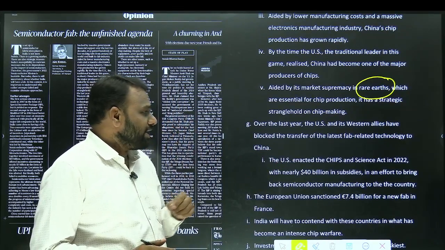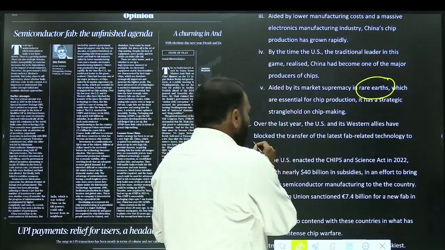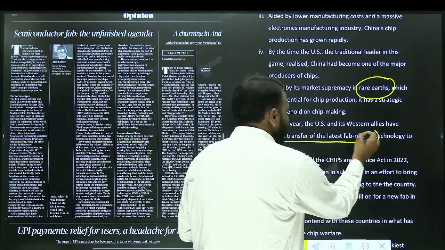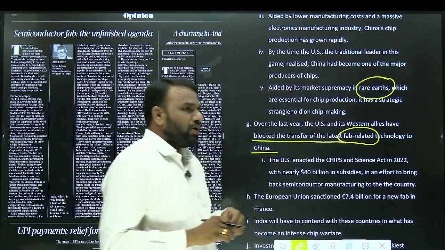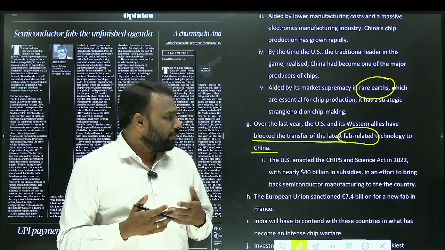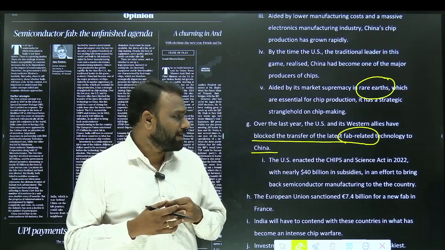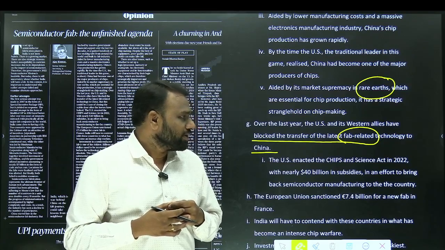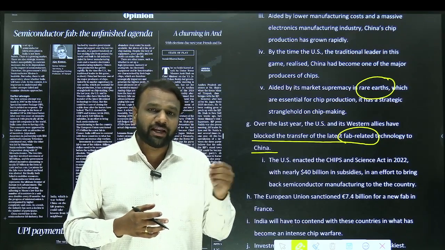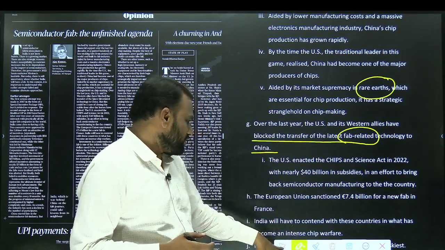Okay. Over the last year, the US and its Western allies have blocked the transfer of the latest fab-related technologies to China. So in order to gain the top position, what are the US and European countries doing? They are now unwilling to share the technology with China.